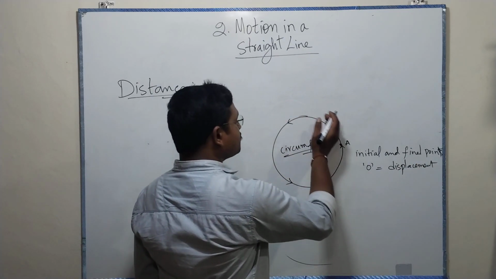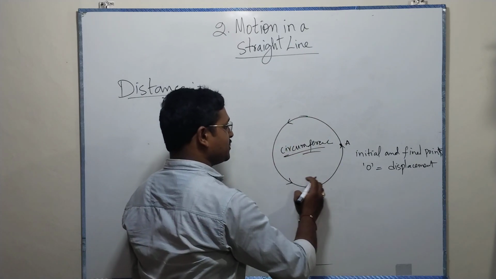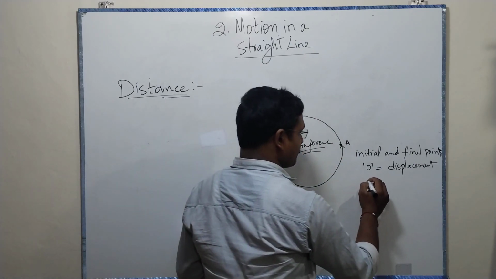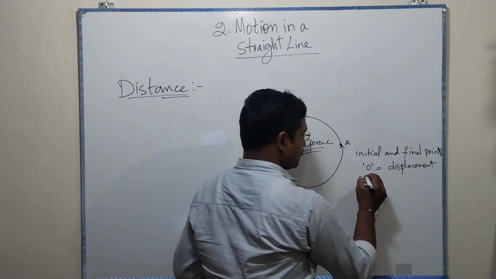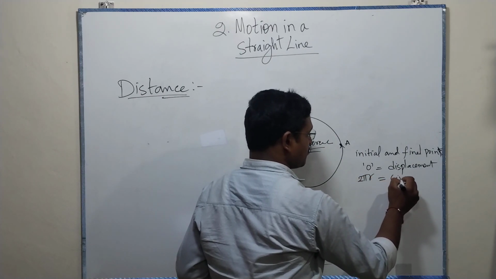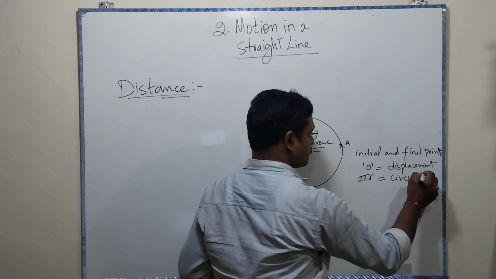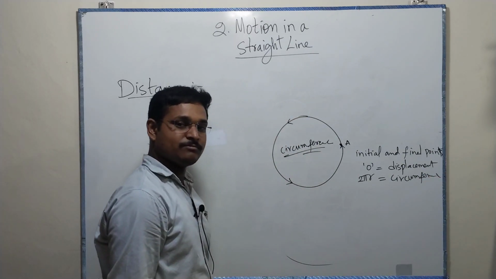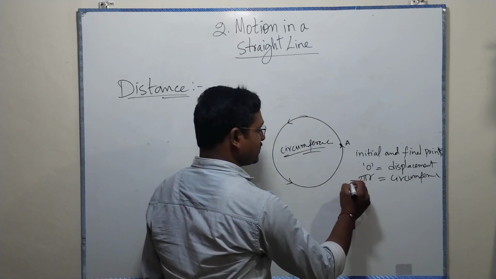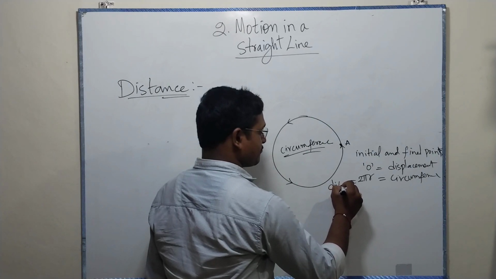But it went through the whole path. The distance is nothing but its circumference, 2 pi r.